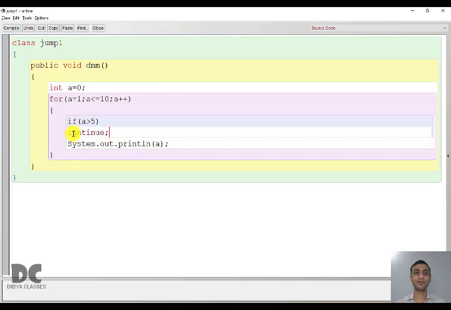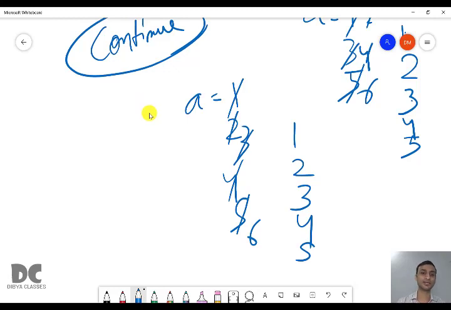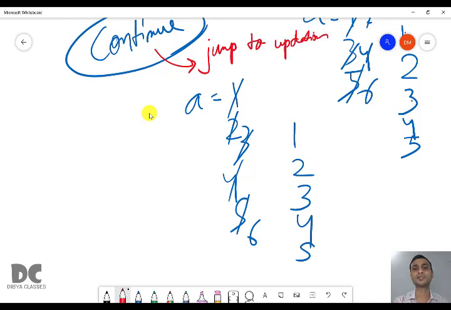So with break, what happened? When break was executed, you stopped the loop and came out of the loop. But when continue is executed, it will not come out of the loop, but it will jump directly to the updation of the for loop.